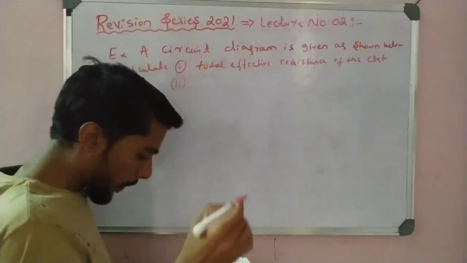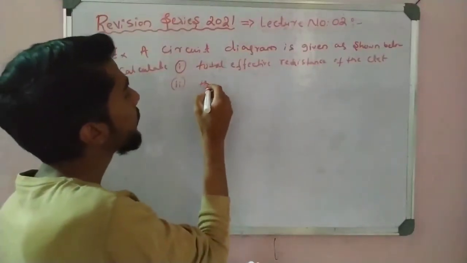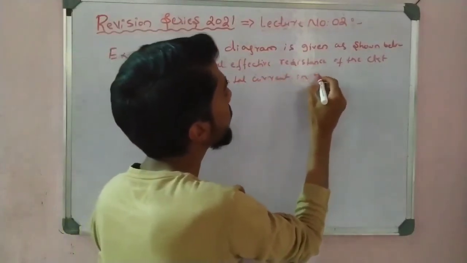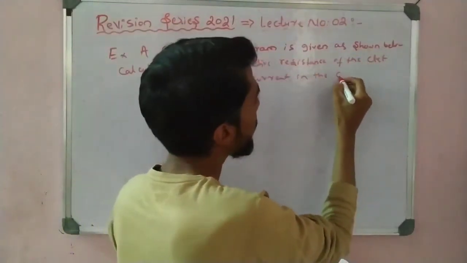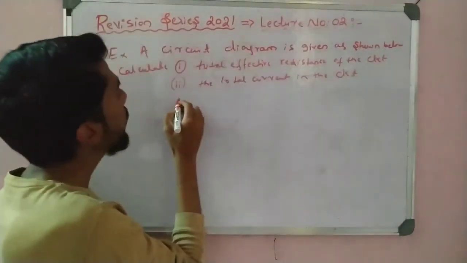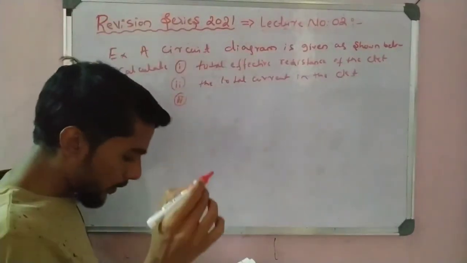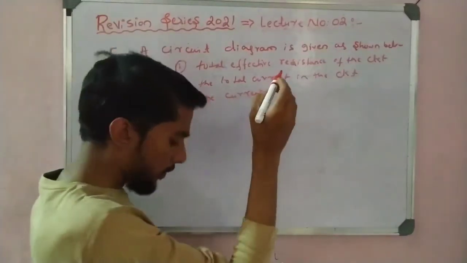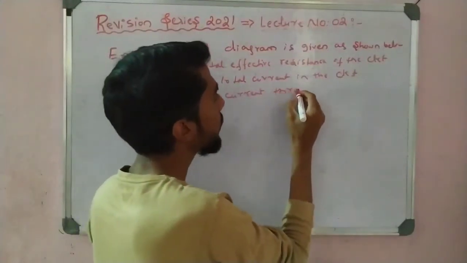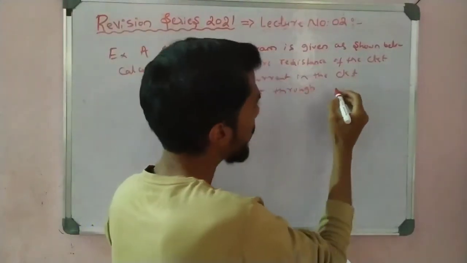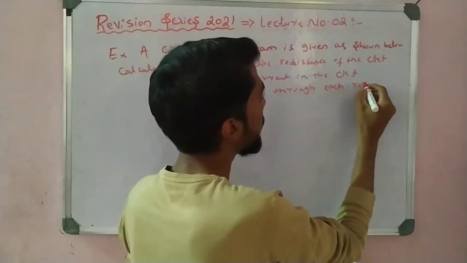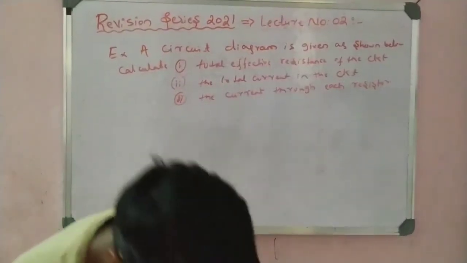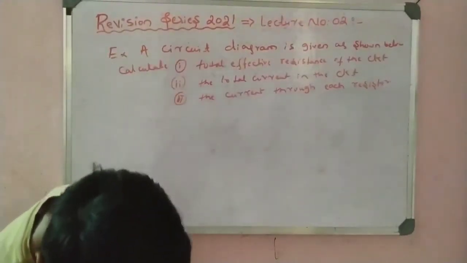Second one, the total current in the circuit. Third one, the current through each resistor. That is very important, you have to calculate it here.